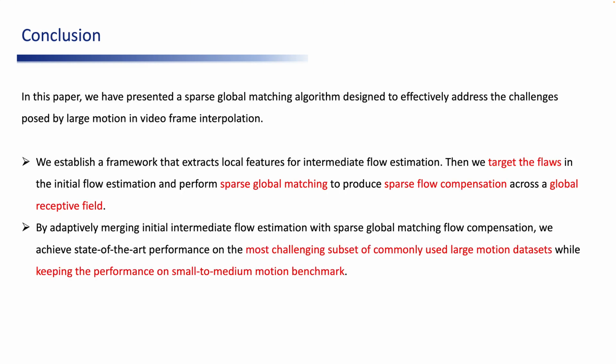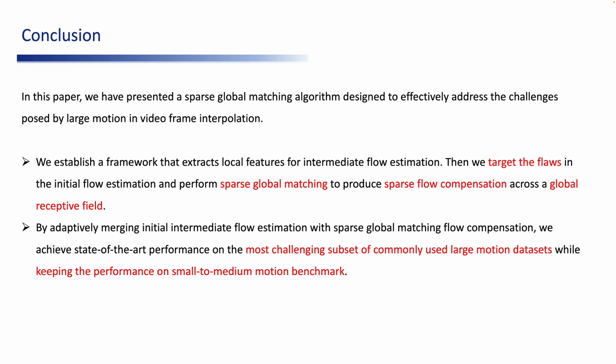In this paper, we have presented a sparse global matching algorithm designed to effectively address the challenges posed by large motion in video frame interpolation. We establish a framework that extracts local features for intermediate flow estimation. Then we target the flaws in the initial flow estimation and perform sparse global matching to produce sparse flow compensation across a global receptive field.